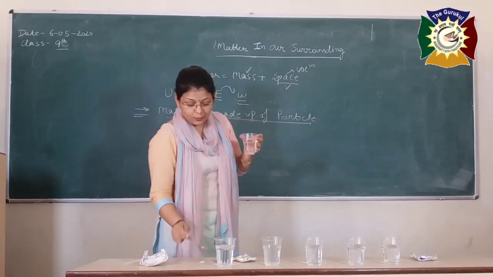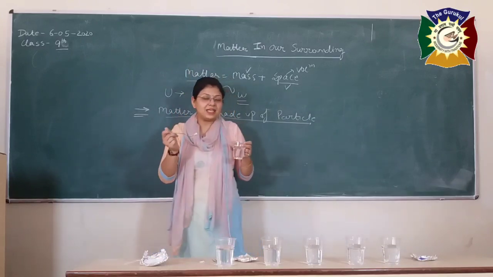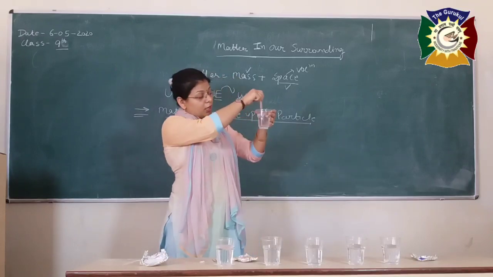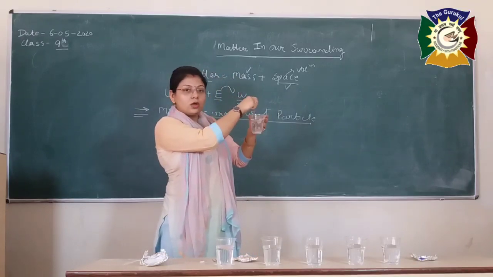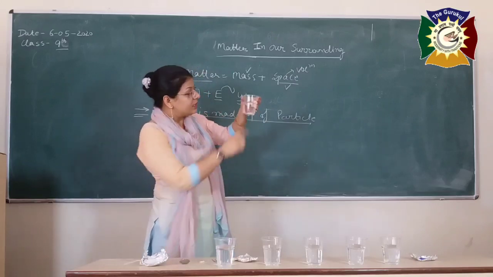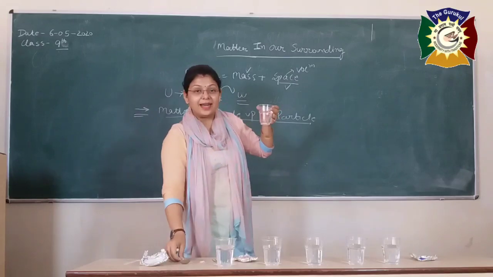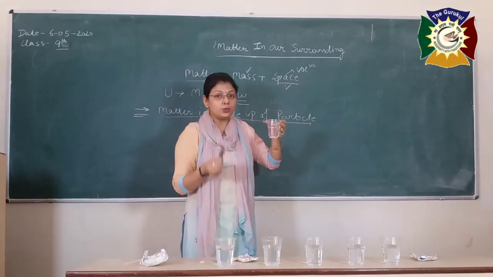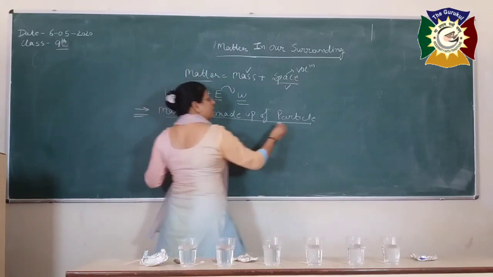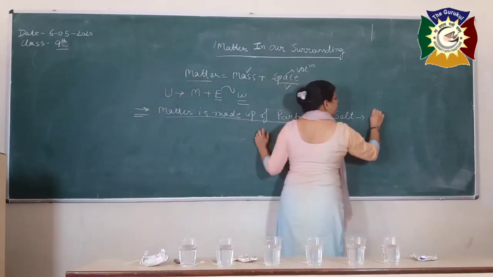But if I add a pinch of common salt that is easily available at your house into the water, it's going to dissolve completely, and the level of water doesn't rise as much as it rises in the case of the spoon. What does it mean? It means that this salt, or the matter, is made up of particles.